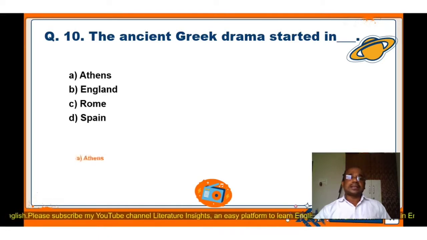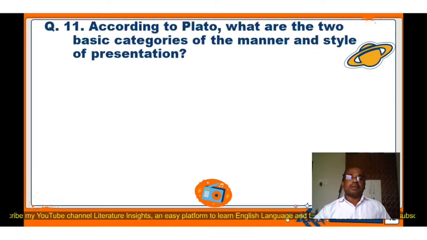The correct answer is A. Athens. The ancient Greek drama started in Athens. Question number 11. According to Plato, what are the two basic categories of the manner and style of presentation?